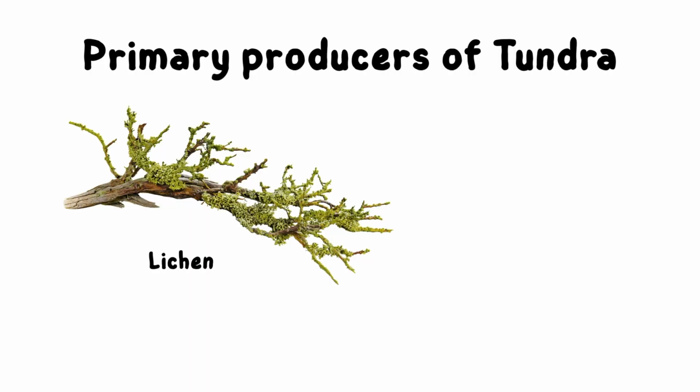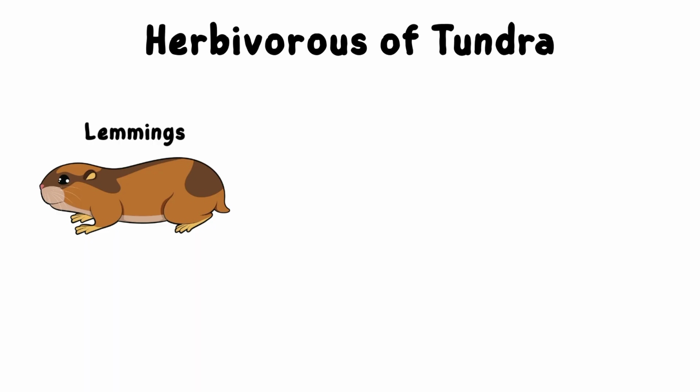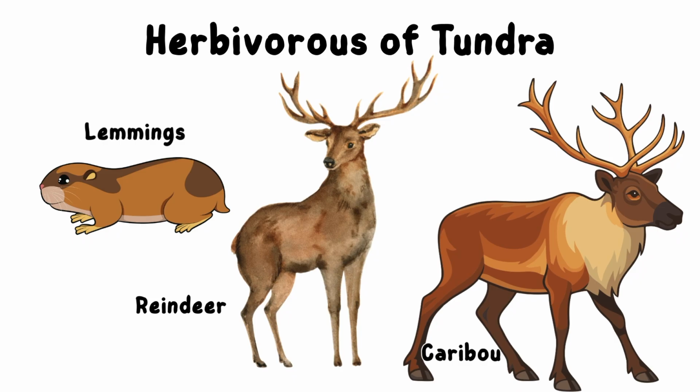Now let us see some of the primary producers of tundra. A lichen is a plant made up of fungus and green algae. They grow almost everywhere. Other important primary producers of tundra biome are mosses and dwarf shrubs. Herbivores of tundra include lemmings, which are small mice-like animals. They have sharp claws which help them to dig holes. Other herbivores of tundra are caribou and reindeer which feed on plants. These are known as the primary consumers of tundra biome food chain.